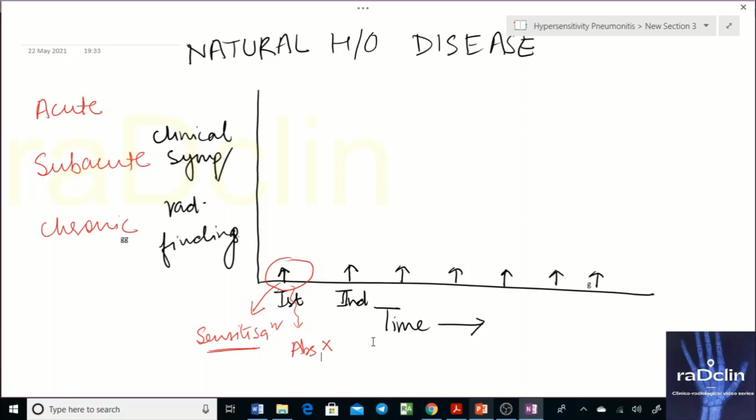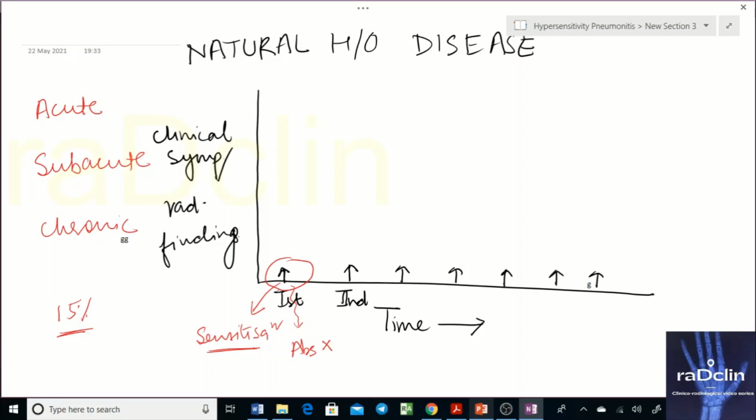Now the body has antibodies, so the immune response will be heightened. And more importantly, this immune response will be hypersensitive in that particular patient who develops hypersensitivity pneumonitis, because not every person develops hypersensitivity pneumonitis. Everyone is exposed to one allergen or other, but all of them do not come. Only 15% of the patients exposed to a particular allergen come with features of hypersensitivity pneumonitis. This clearly means that it's also the host factors, apart from the allergen factors, that are responsible for the development of hypersensitivity pneumonitis. Anyway, we were digressing from the topic.